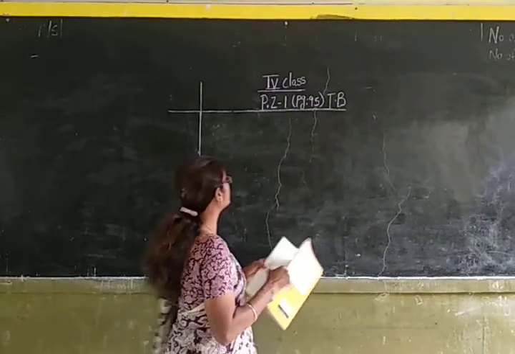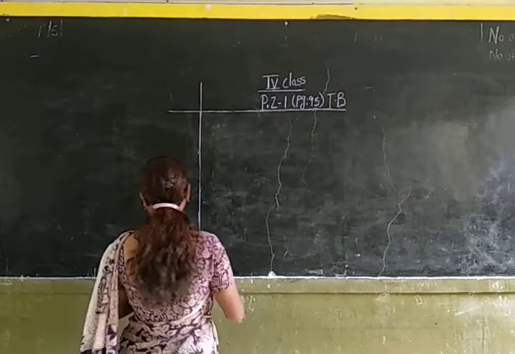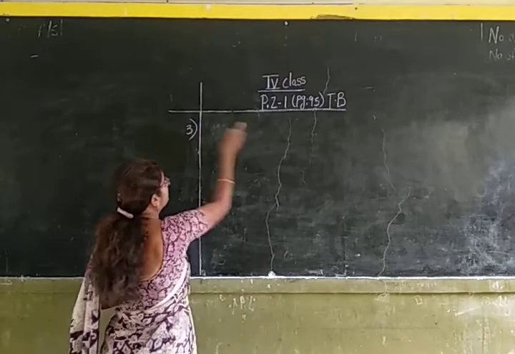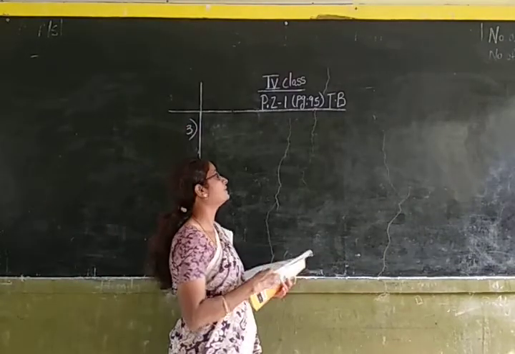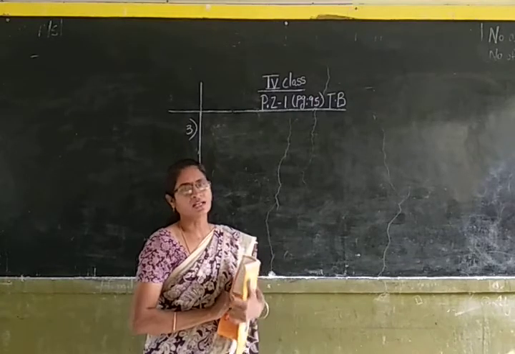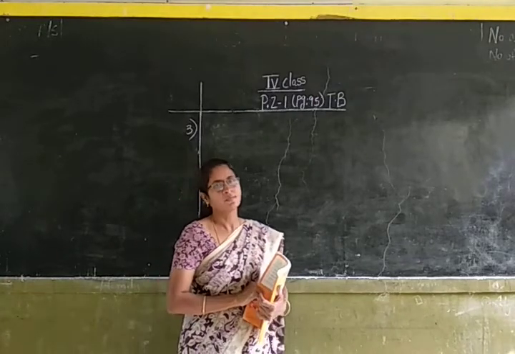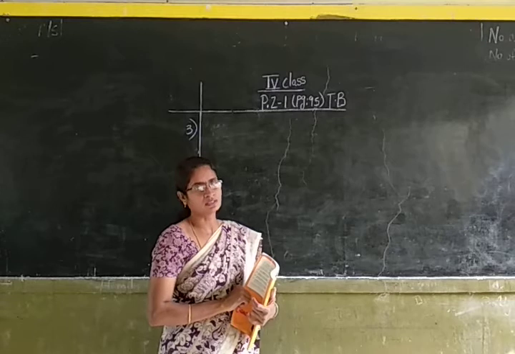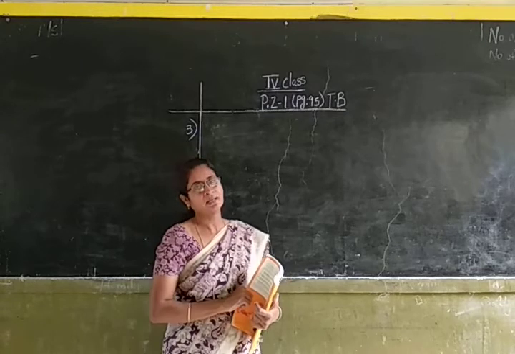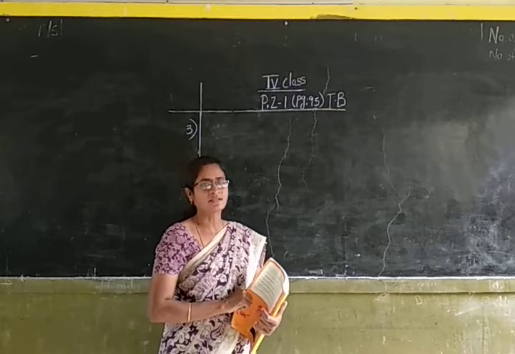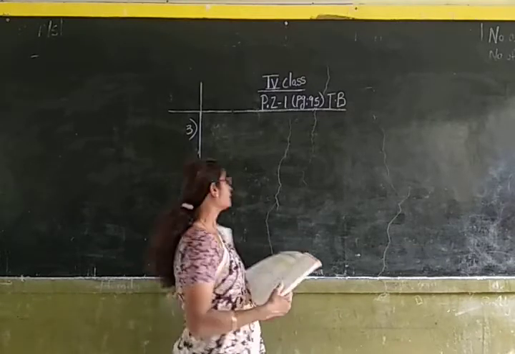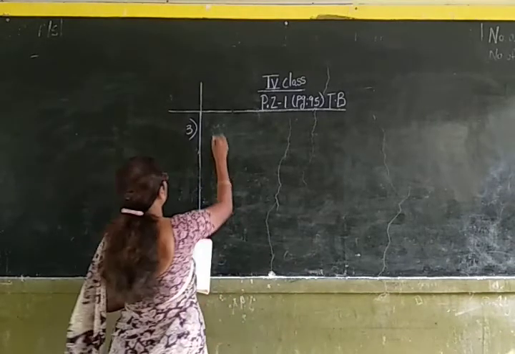Today let us do the third sum in practice zone 1, page number 95 of the textbook. In the last class we have done the first two sums in practice zone 1. Okay children, let us write down the third question.